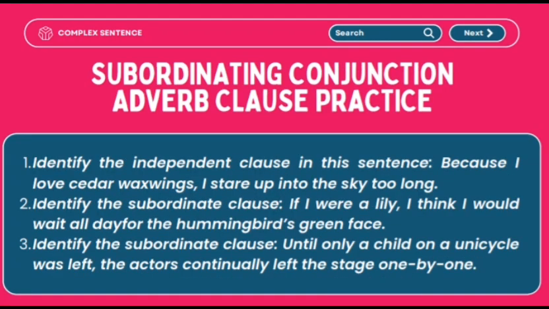Subordinating conjunction adverb clause practice. Number 1. Identify the independent clause in this sentence. Because I love cedar waxwings, I stare up into the sky too long. Number 2. Identify the subordinate clause. If I were a lily, I think I would wait all day for the hummingbird's green face. Number 3. Identify the subordinate clause. Until only a child on a unicycle was left, the actors continually left the stage one by one.